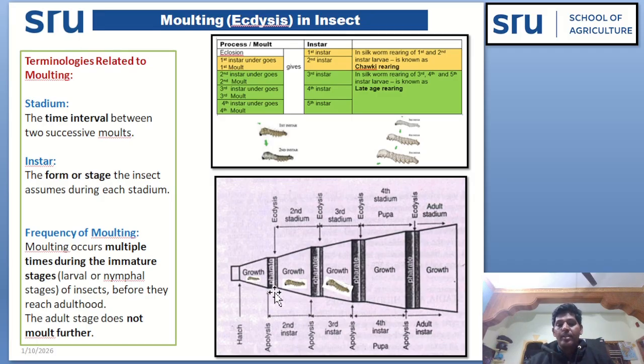Frequency of molting. Molting occurs multiple times during the immature stage, that is, during larval or nymphal stage of the insect, before they reaches adulthood. The adult stage does not molt further.